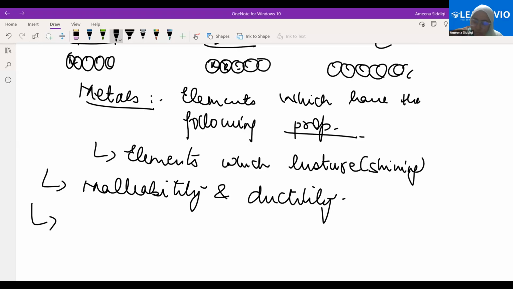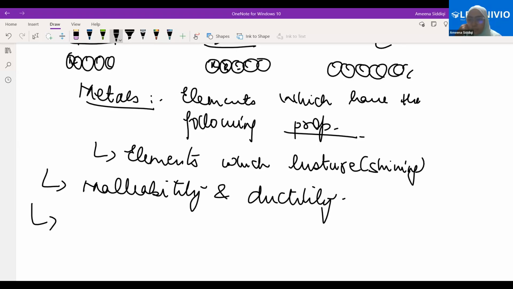Now, on the basis of chemical composition, it could be pure matter or impure matter. I'm telling you it's pure matter. Now, on the basis of that, it could be either an element or a compound. I'm telling you it's a copper element. Now, on the basis of that, it could be a metal, non-metal, or metalloid. I'm telling you it's a metal. Copper is a metal. Now, can you tell me any property based on that? If copper wires are used to make the electrical wires, why would they be used? Why are they used?